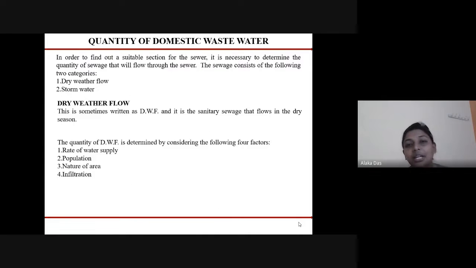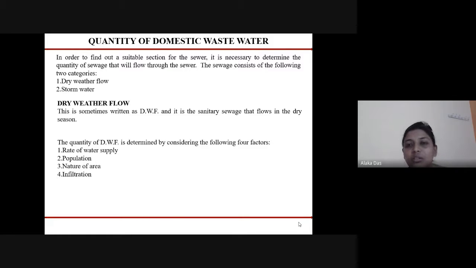Next is quantity of domestic wastewater. In order to design the sewer, that is, how much quantity of sewage it can carry at a time, we need to find out the quantity of domestic wastewater, so that a suitable section of sewer can be designed. So for that, we find out the quantity of the domestic wastewater.